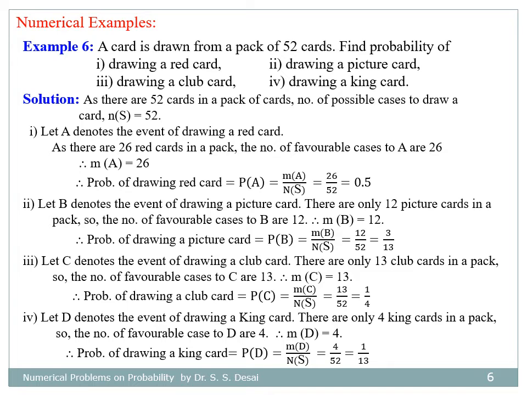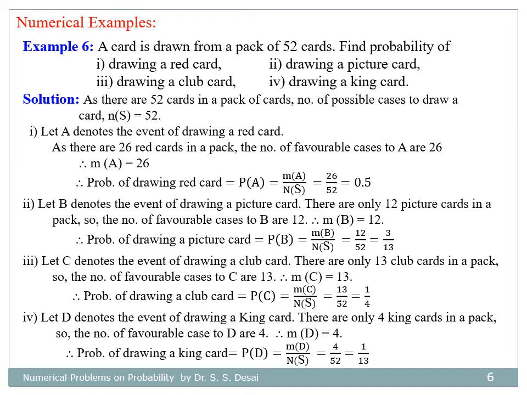For third bit, let C denote the event of drawing a club card. As there are only 13 club cards in a pack, number of favorable cases here is 13, and therefore probability of drawing a club card equal to probability of C equal to number of favorable cases to C divided by number of possible cases, 13 divided by 52, that is 1 by 4.